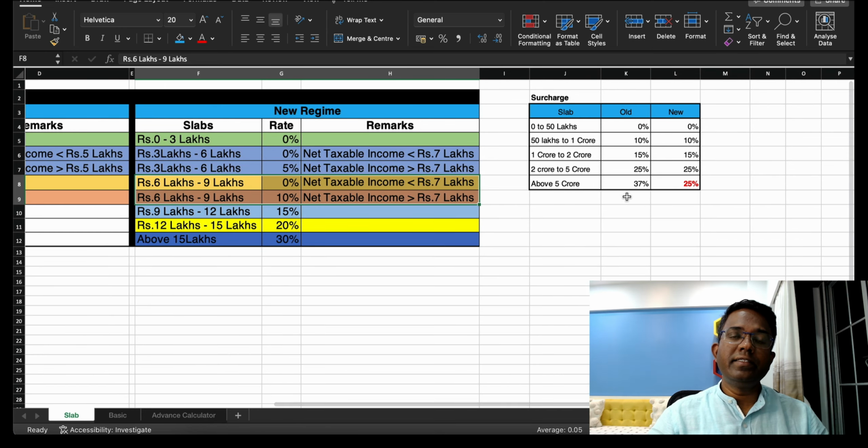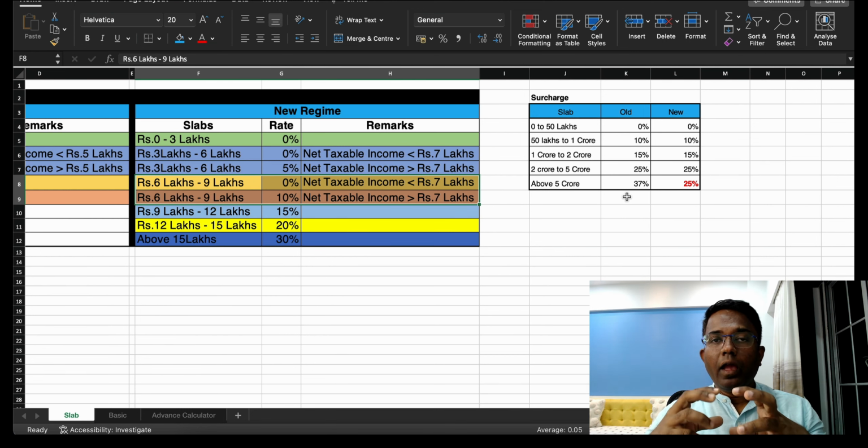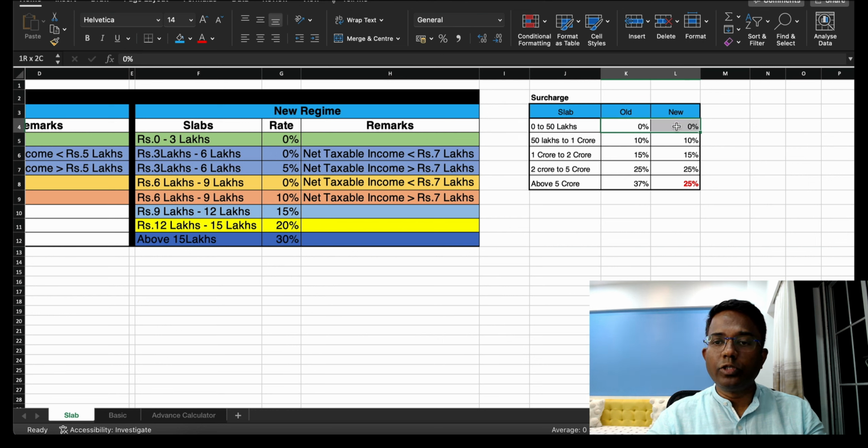Now let us see the surcharge slab. The surcharge is the amount which is payable on the income tax. So surcharge is calculated on the amount of income tax, right? It is a tax on tax. This surcharge is applicable from income of 50 lakh and above. So up to 50 lakh there is no surcharge.